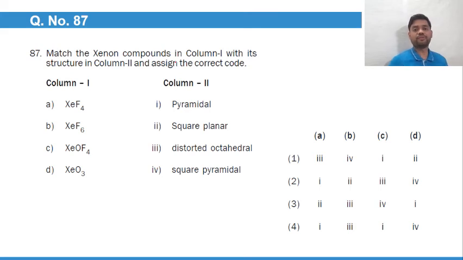Match the xenon compounds with their structures. XeF4 is square planar. We have just seen this. If I talk about XeF4, it is F, F, F, F, so it's a square planar structure. So A is 2. We have only one option with A as 2, that is option number 3.